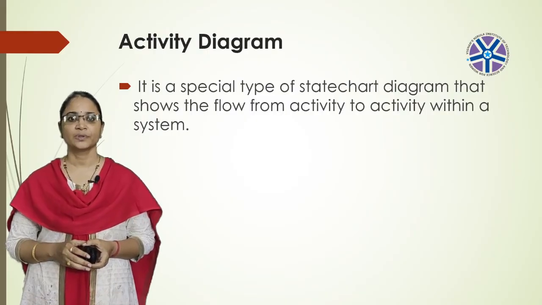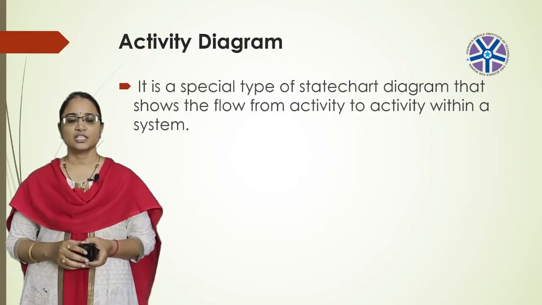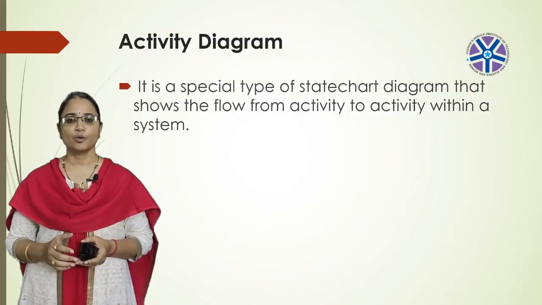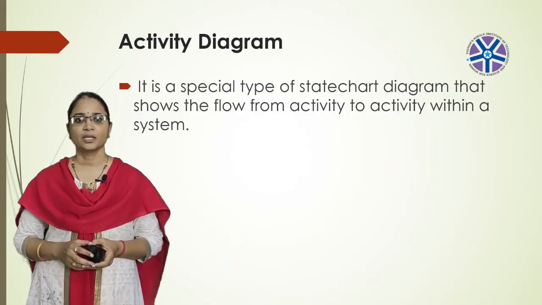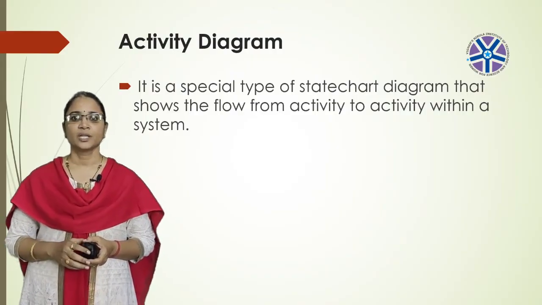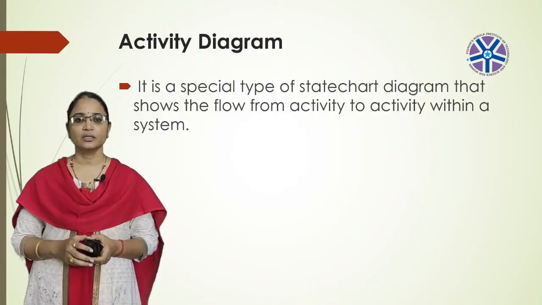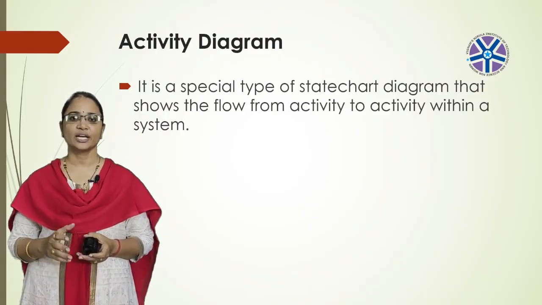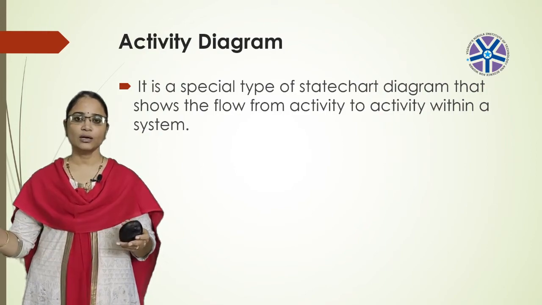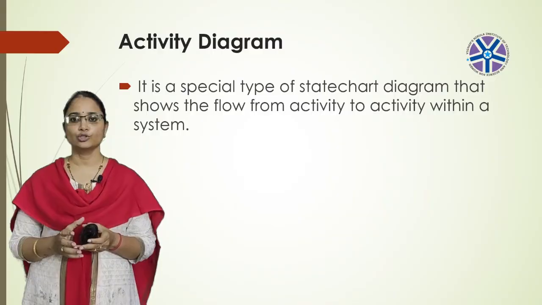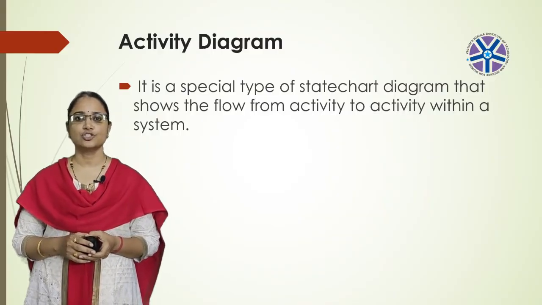The activity can be described as an operation of the system. So the control flow is drawn from one operation to another operation. The flow can be sequential, branched, or concurrent. Activity diagrams deal with all types of flow control by using different elements like fork and join. If you want to do the branching, then you can use this fork. If you want to combine all those branches, then you can use this join.